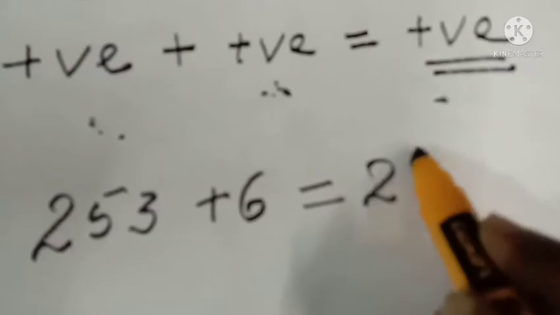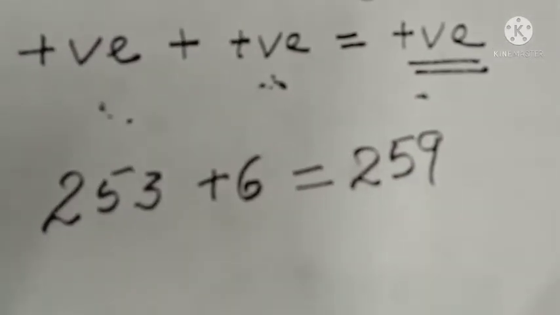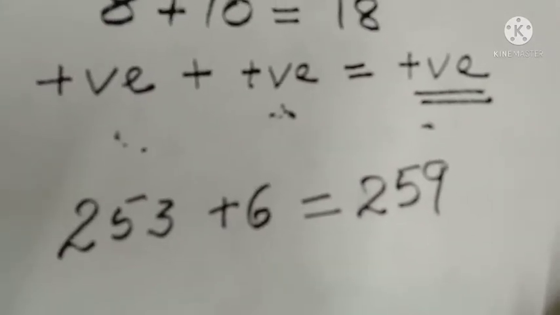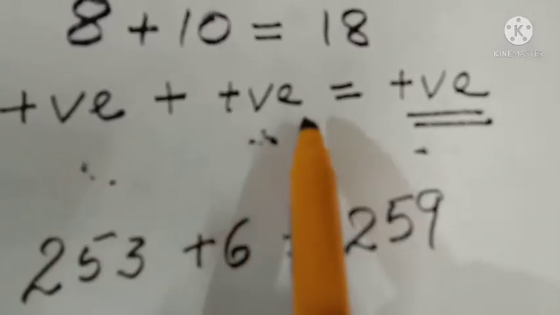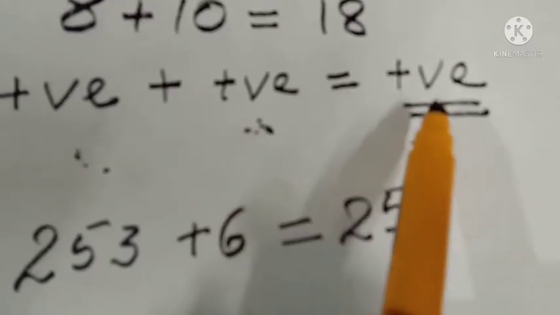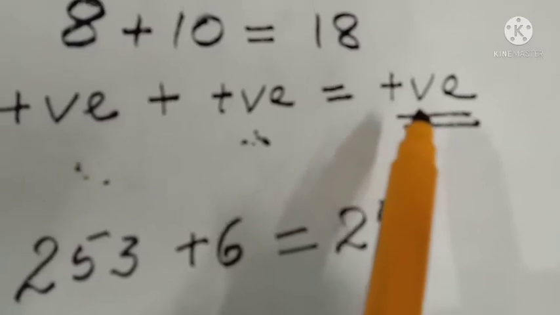Okay, the answer is 259. So, this is a positive integer. The answer is also positive. Is it clear? So, what you have to keep in mind? If we add two positive integers, the answer will be positive. That's the first thing you have to keep in mind. Okay, first rule.